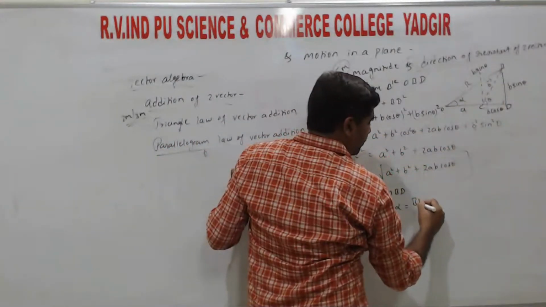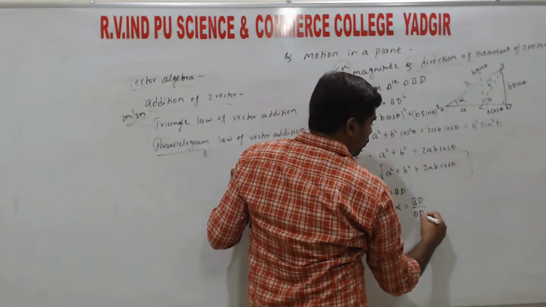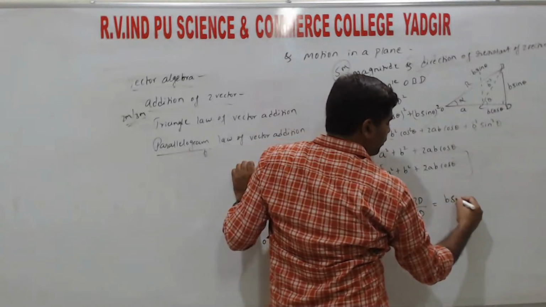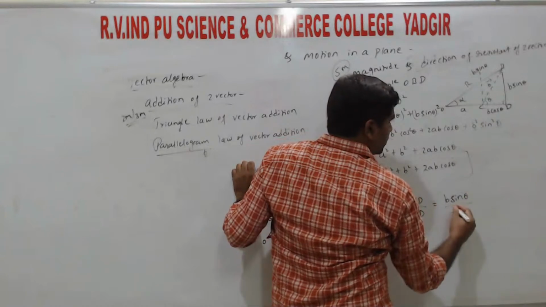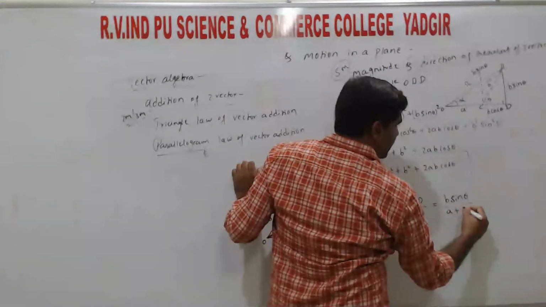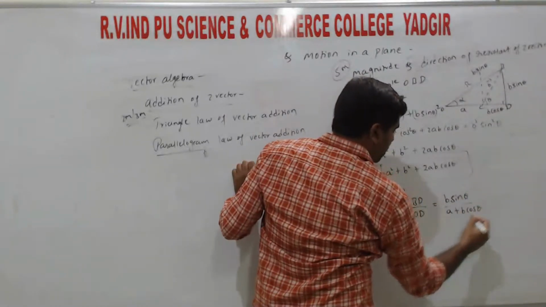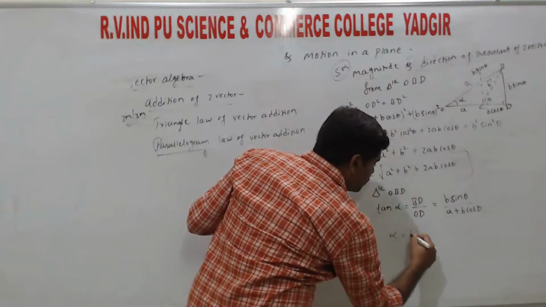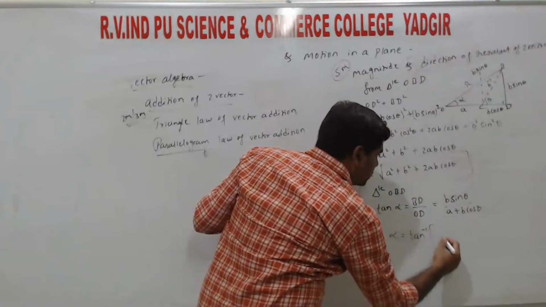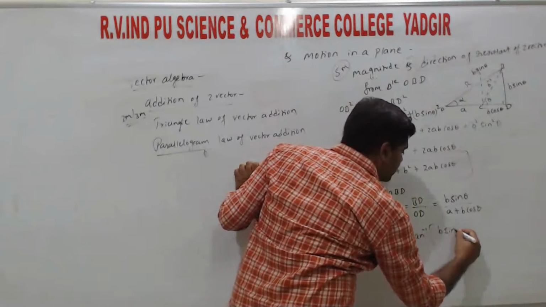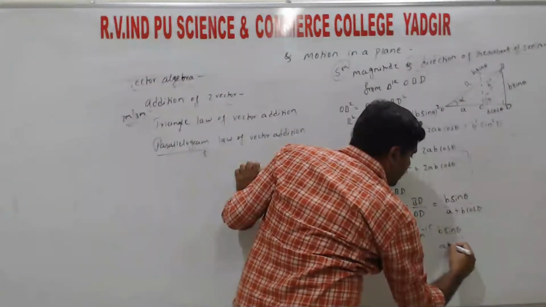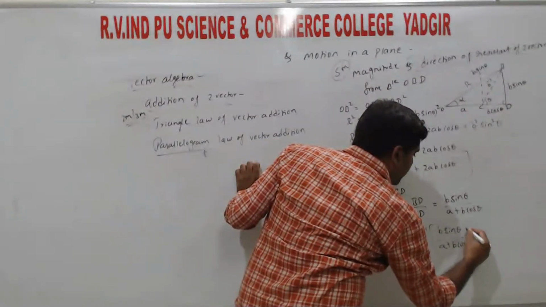The opposite side is BD, adjacent side is OD. BD is B sin theta, and the adjacent side OD is A plus B cos theta. So alpha is equal to tan inverse of B sin theta divided by A plus B cos theta.